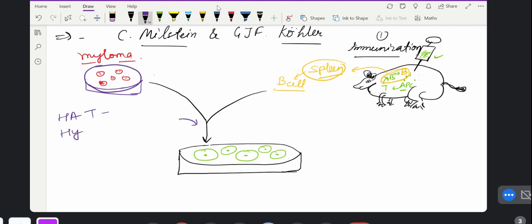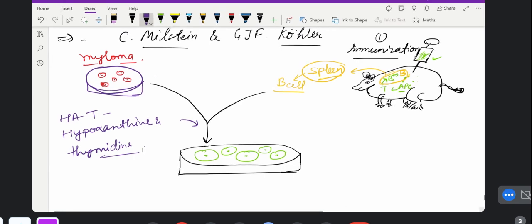Hypoxanthine, aminopterin, thymidine. If you know in which pathway it will be used, you can comment in the comment box. And if you don't know, we will tell you soon.